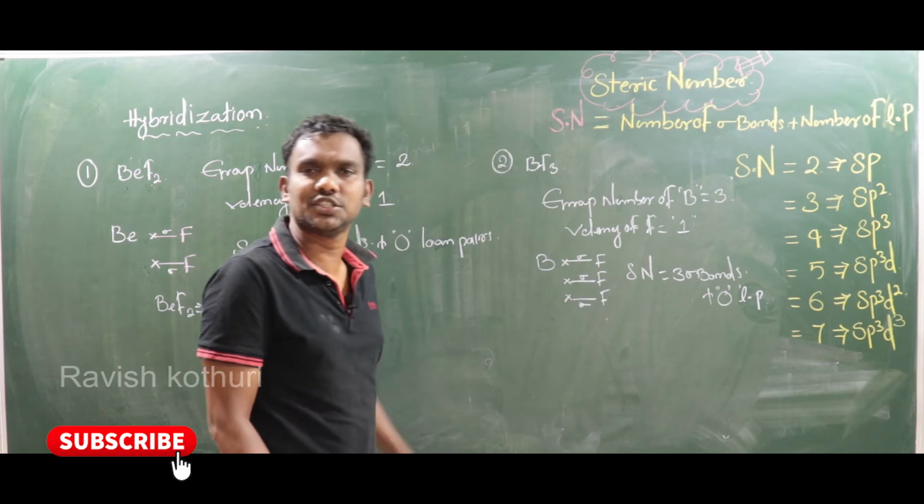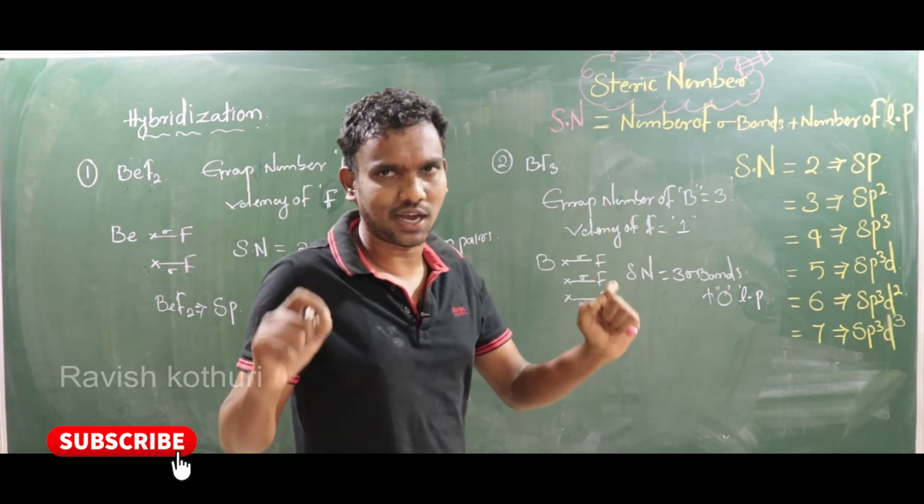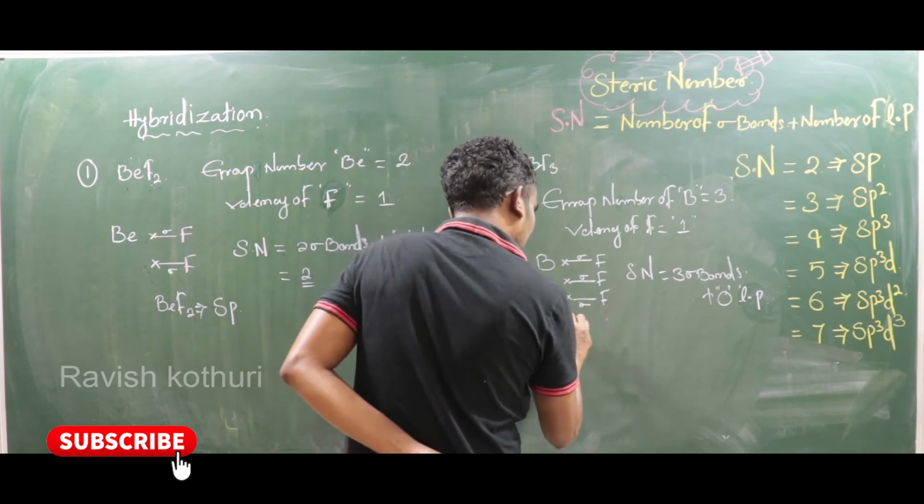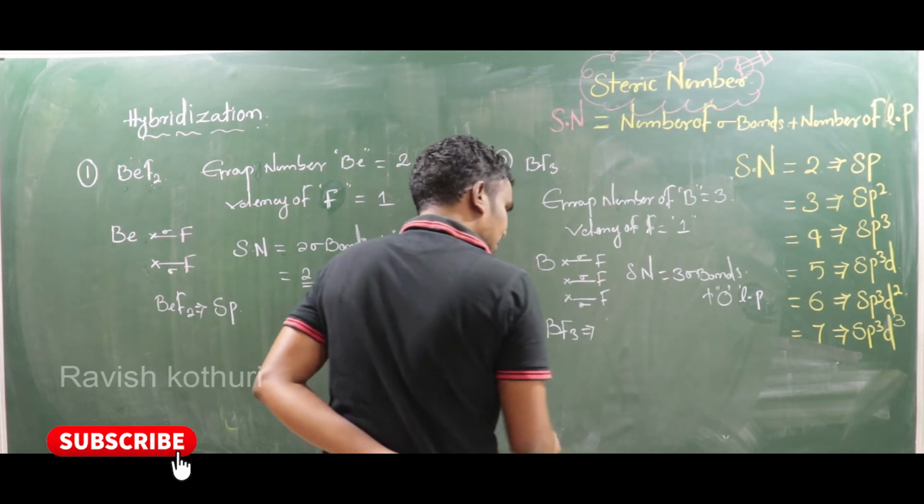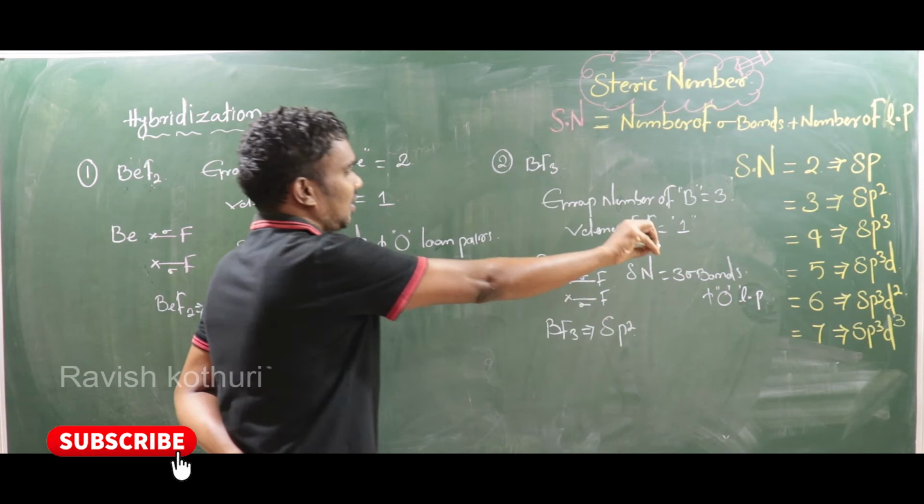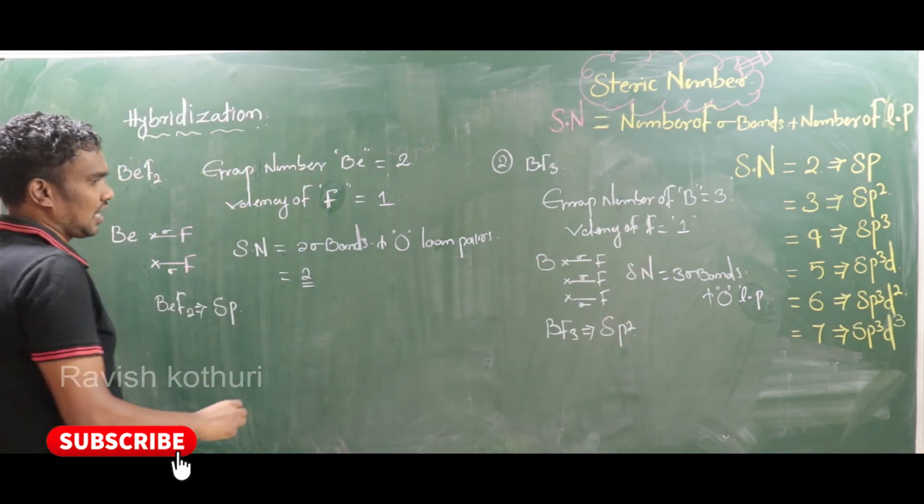Then what about the hybridization? The steric number is 3, so the hybridization is sp2 hybridization. That's all. See here, the hybridization of BF3 is sp2 hybridization. Now next, see the third example.